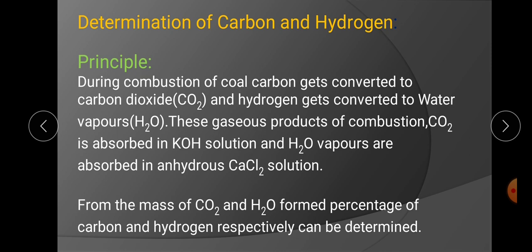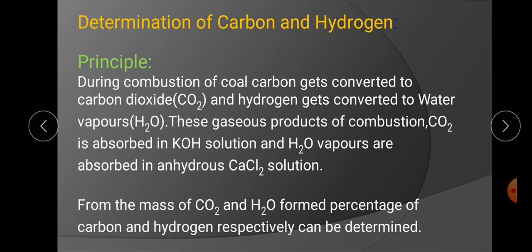These gaseous products, carbon dioxide and water vapors, formed are absorbed in KOH solution and CaCl2 solution. KOH solution is capable of absorbing CO2 gas and anhydrous CaCl2 is capable of absorbing H2O vapors. So from the weight of CO2 and H2O formed, we can find out the percentage of carbon and hydrogen in coal.